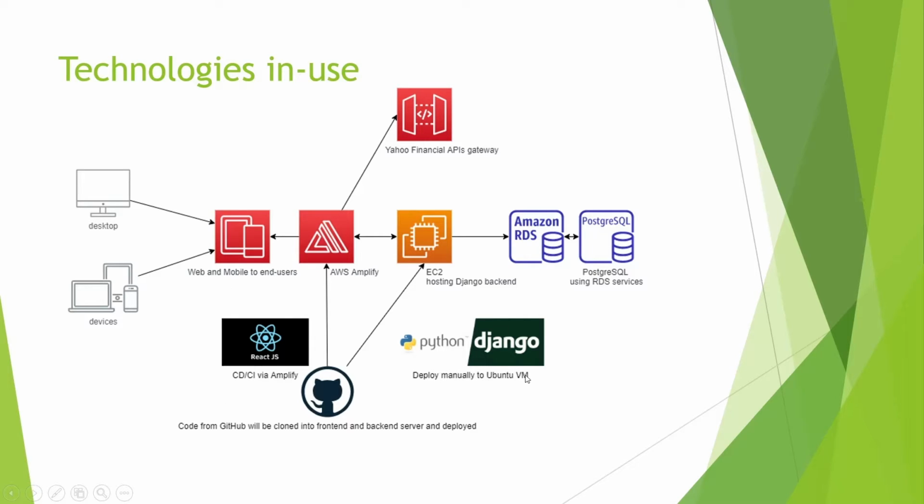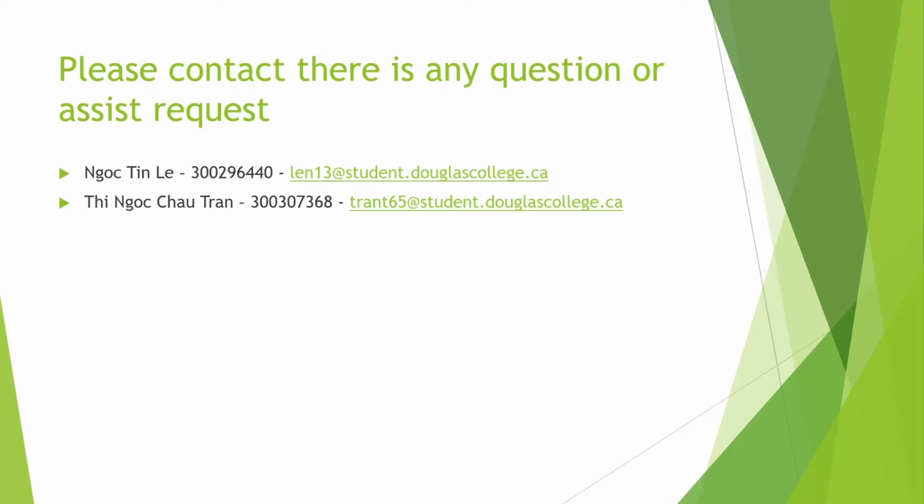For the backend, we also use MongoDB to store the stock prediction data, which I will show you shortly after this slide by demoing how the project is running. If you have any questions, feel free to email me or my friend, and we can explain clearly for you.